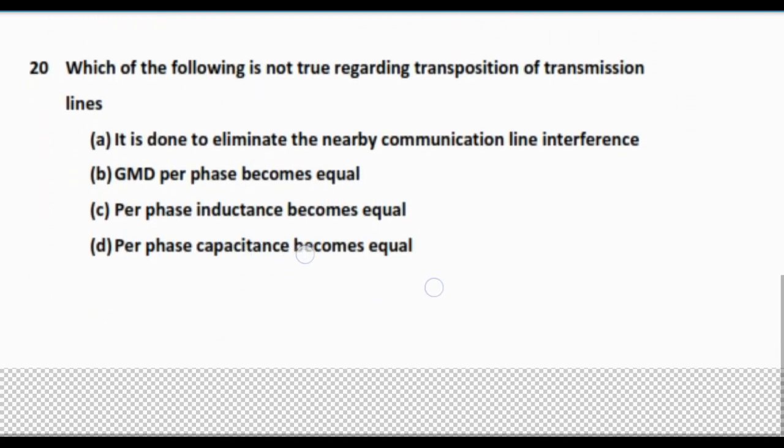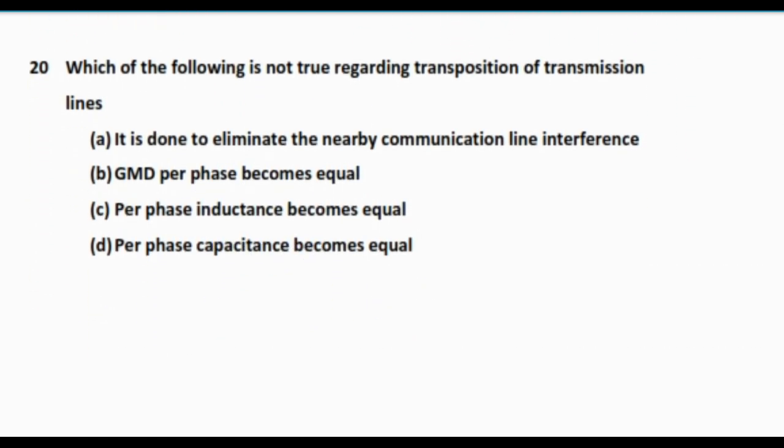Next question is, which of the following is not true regarding transposition of transmission lines? Option A, it is done to eliminate nearby communication line interference. This is true. Option B, GMD for phases becomes equal, and this is also true. Next one is, per phase inductance becomes equal. This is also true.